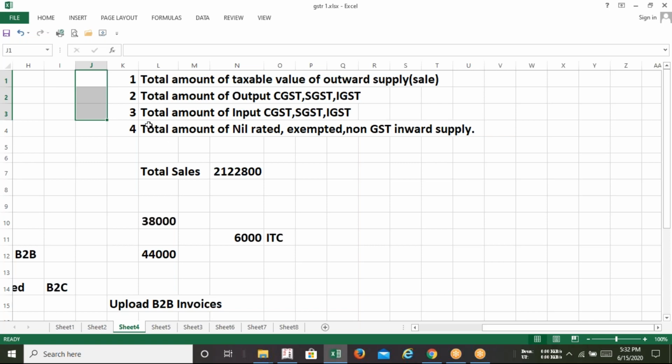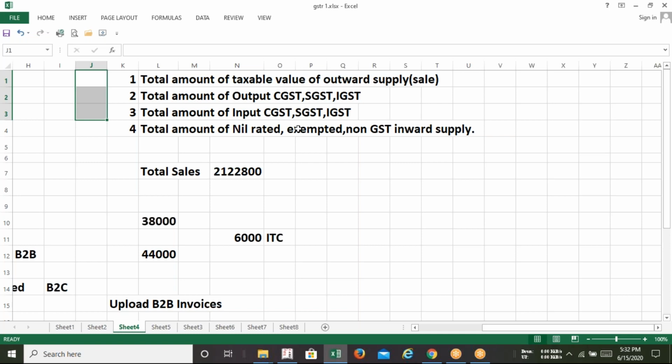But in the fourth information, you read that it asks for the amount of nil rated, exempted and non-GST inward supply. If outward supply means sale, then inward supply means purchase. So which purchase information is the GST Council looking for? Nil rated. Nil rated means the GST rate is 0.